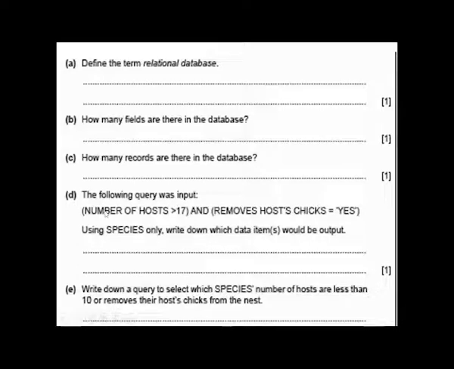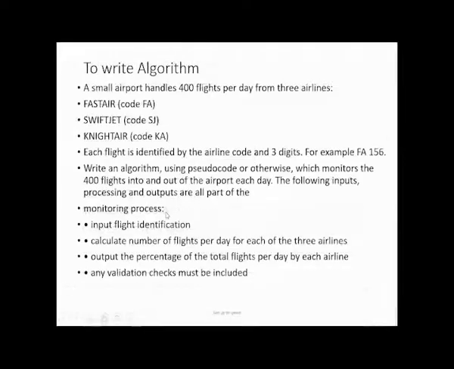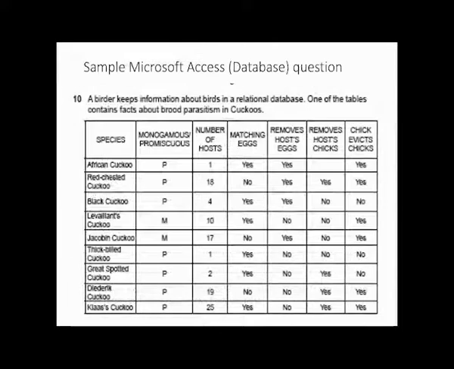So let's look at our condition. Number of hosts greater than 17. So you go back to your table. Where is number of hosts? This is number of hosts. Can you look at any number of hosts that is greater than 17? Yes, this is one, because number of hosts here is 18. So red chesters cuckoo is greater than 17.